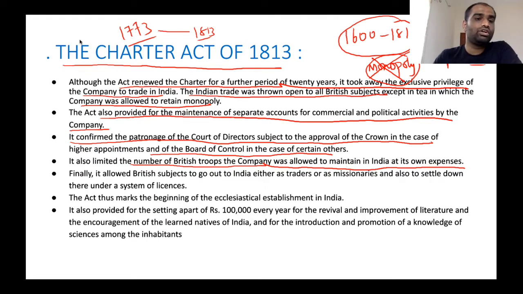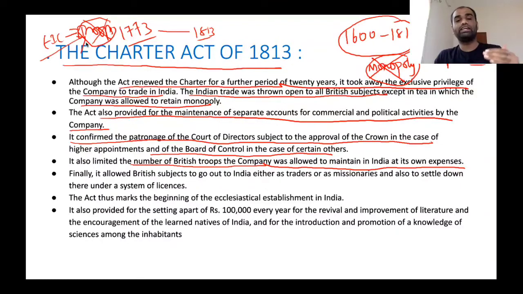Clear? Now, before, if the East India Company was to maintain troops in India, the salary of these troops was paid out of money received from England. Now, a cap was placed on the number of troops which can be maintained in India based on revenue from England. If the company wants to increase their number of troops, they can do so only by means of revenue obtained from Indian sources. They cannot do so by means of revenue generated from England.